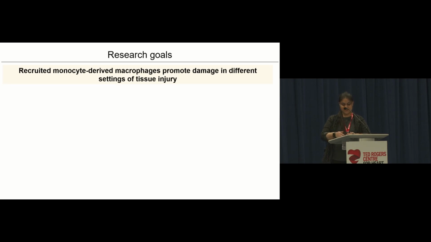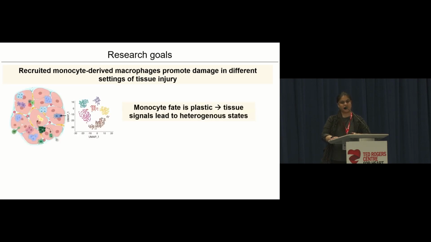But I'd like to point out that monocytes are a lot smarter than we think, and that monocyte fate is very plastic. And this is because the tissue microenvironmental signals can dictate their fate. And indeed, we've sometimes seen that monocytes can even adopt fates that look like tissue-resident macrophages.